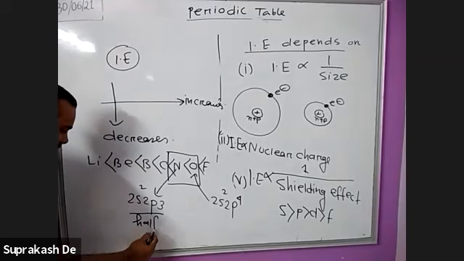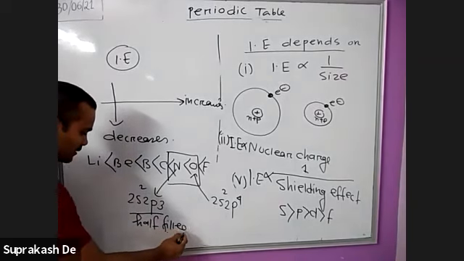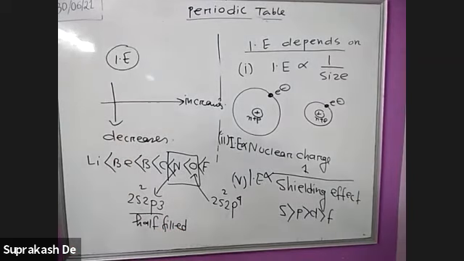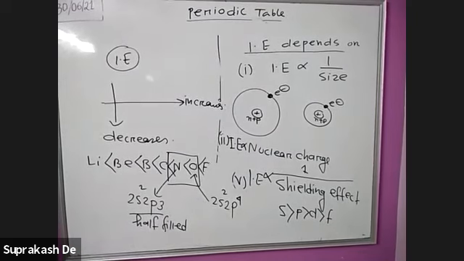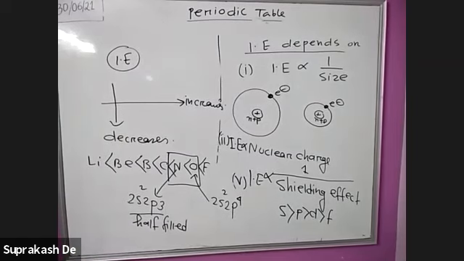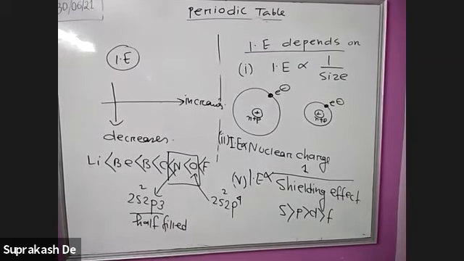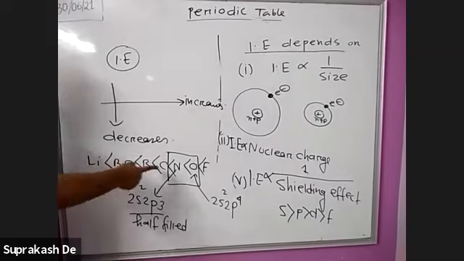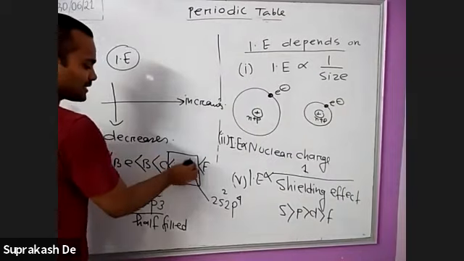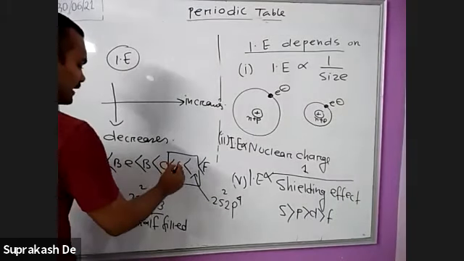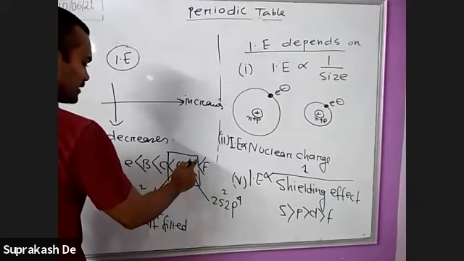For the half filled, if you want to remove the electron, this is difficult to remove. From the half filled, if you want to remove the electron, this is difficult, because this is a stable configuration that I have discussed in the one point of ionization energy. So that's why this order should change. Here O and here N. Other orders as usual. Here oxygen, here nitrogen.